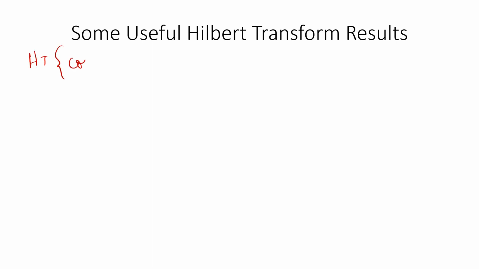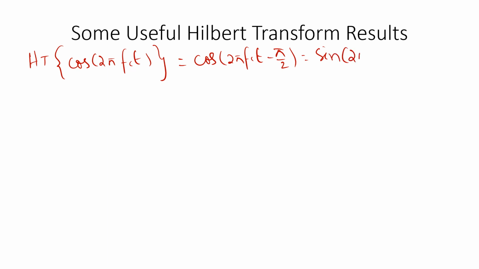The Hilbert transform of cos 2 pi fct is equal to cos of 2 pi fct minus pi by 2, which will be equal to sine 2 pi fct.